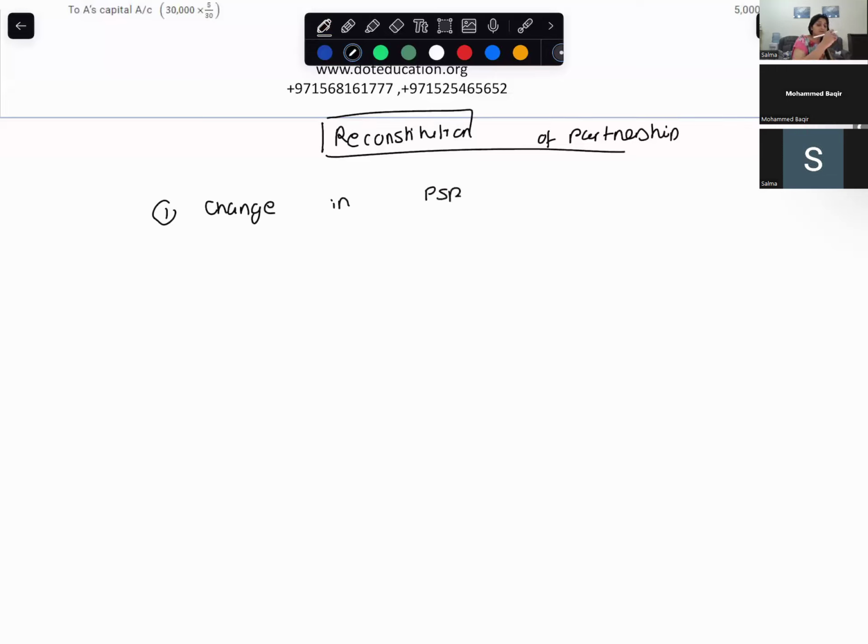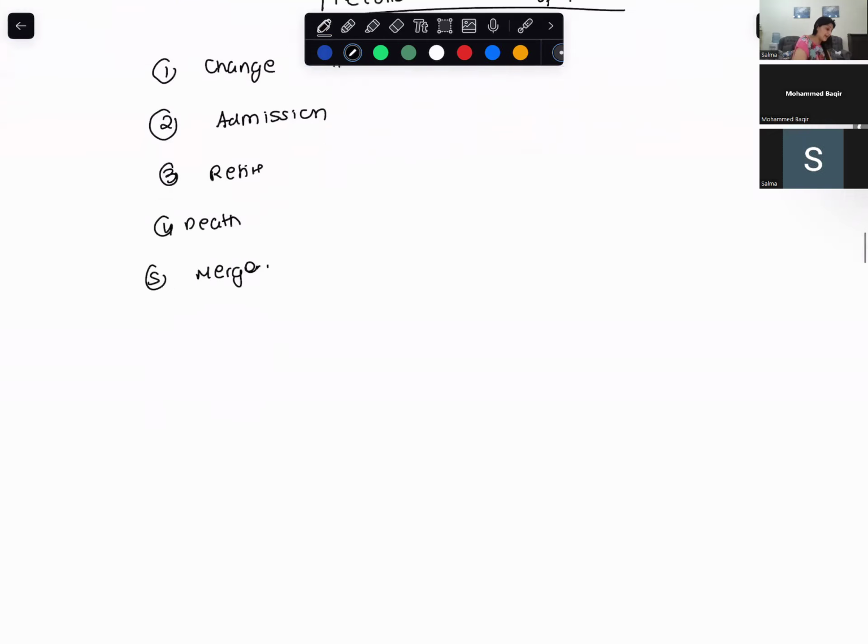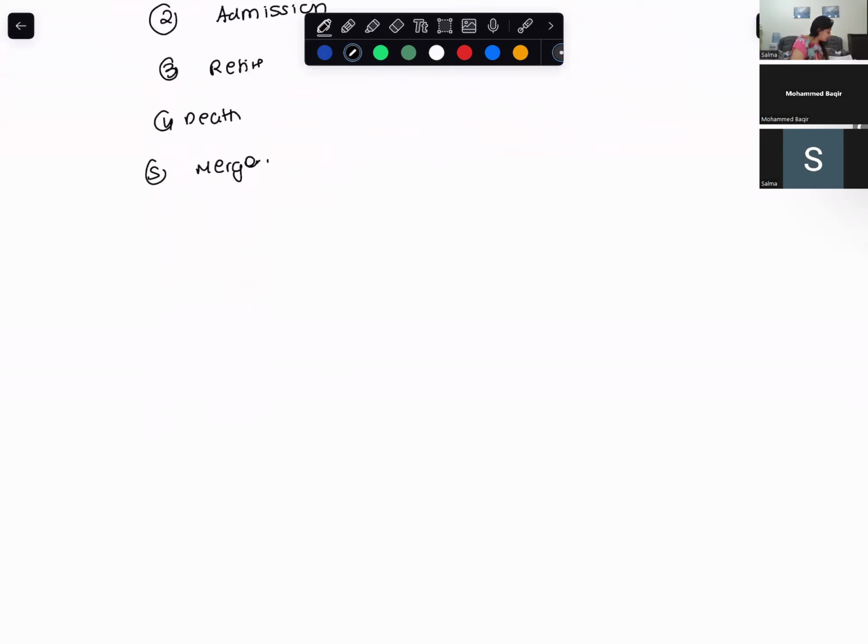Okay. Reconstitution of partnership will happen when there is a change in profit sharing ratio, or when there is admission of a partner, retirement of a partner, death of a partner, or a merger. In those cases, the reconstitution of partnership will happen. And when there is a reconstitution of partnership, these are the things that you definitely have to do.